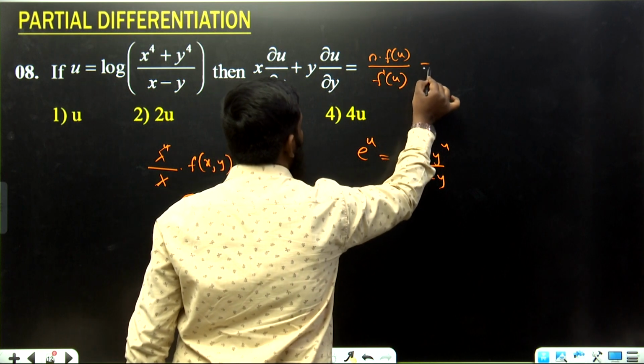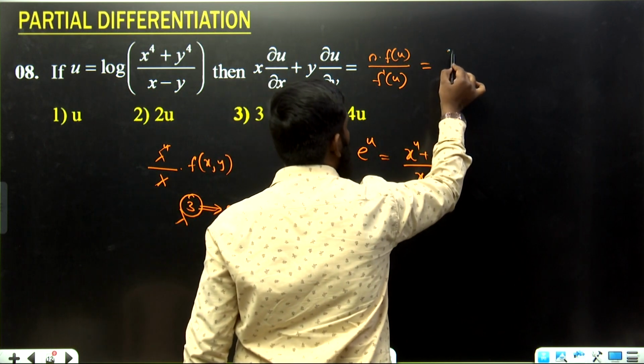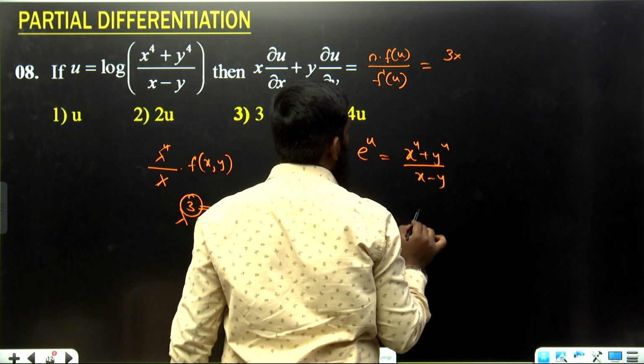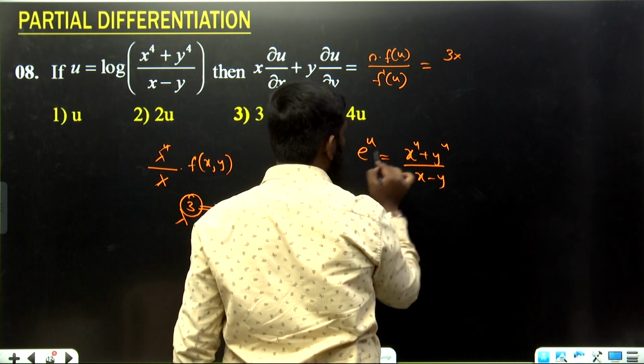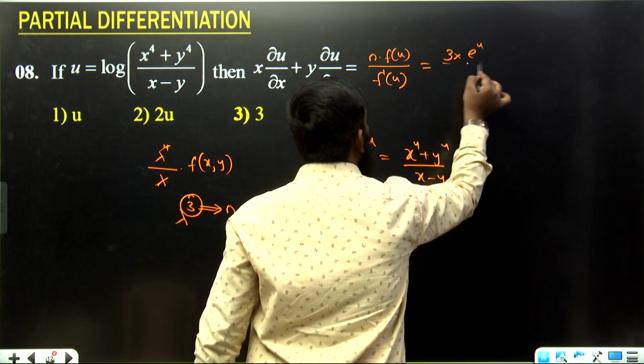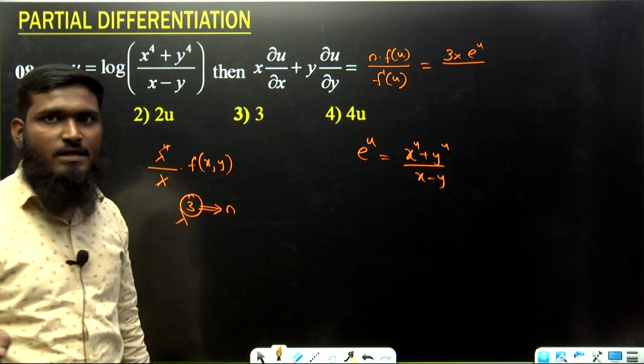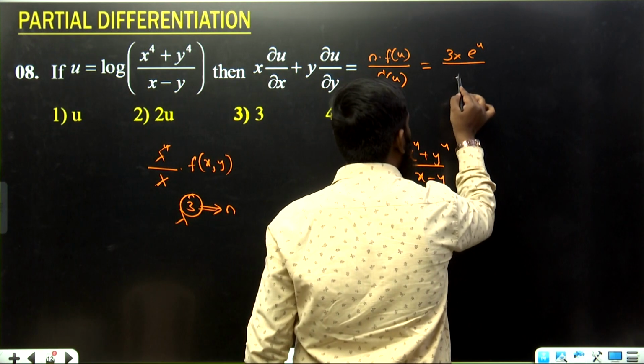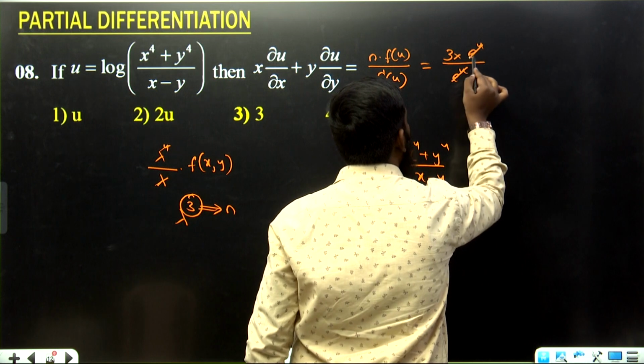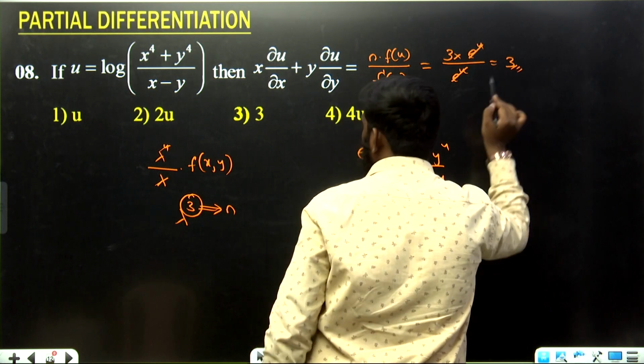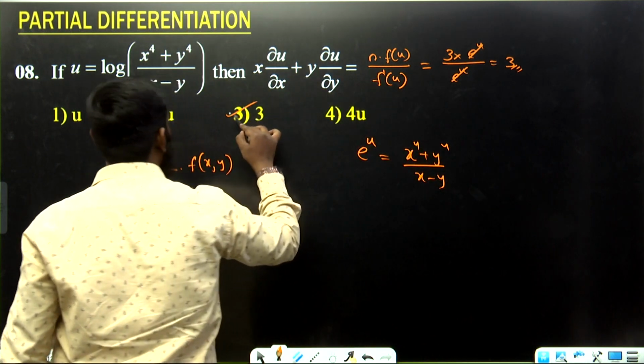It is equal to, what is the n value we are having? 3. 3 into, what is f of u? f of u we are having as e power u. Now d by dx of e power x means what? E power x only. So e power u gets cancelled. What is the answer? 3. 3 means let us go with option number 3.